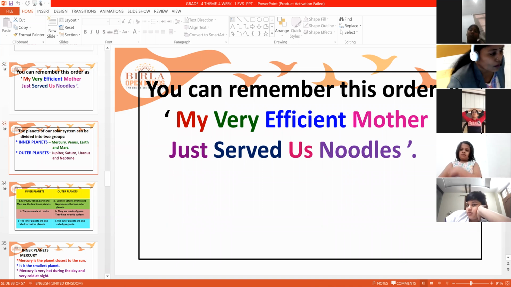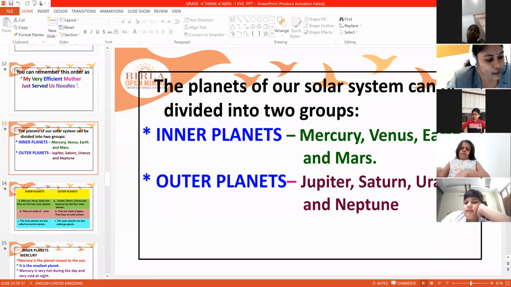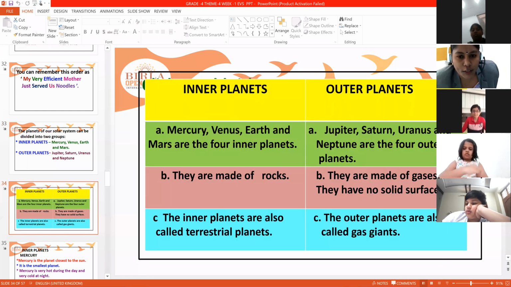Now, the planets of the solar system can be divided into 2 groups: inner planets and outer planets. Mercury, Venus, Earth, and Mars are called inner planets, and Jupiter, Saturn, Uranus, and Neptune are called outer planets. Inner planets are also called terrestrial planets. Outer planets are called gas giants because they are completely made of gas only. What is the difference between the inner planets and outer planets?